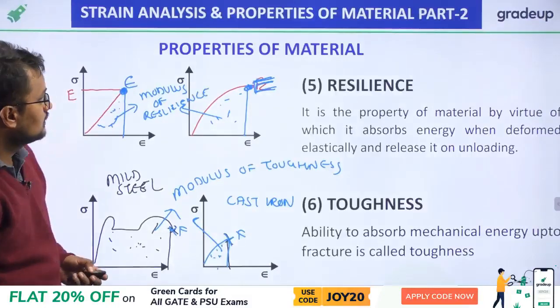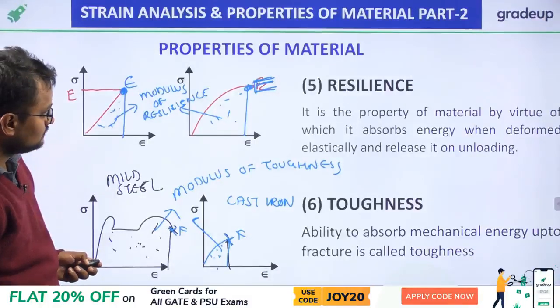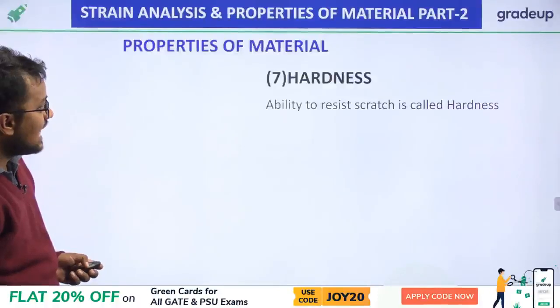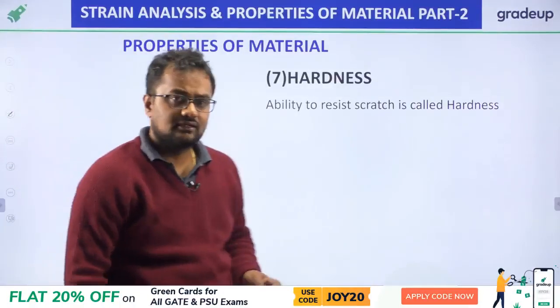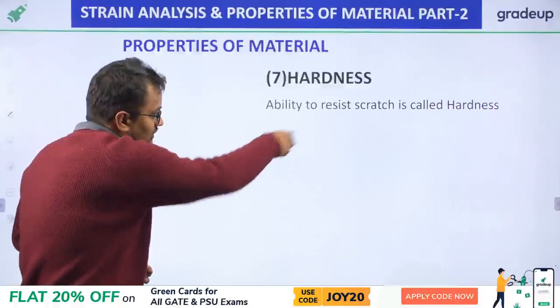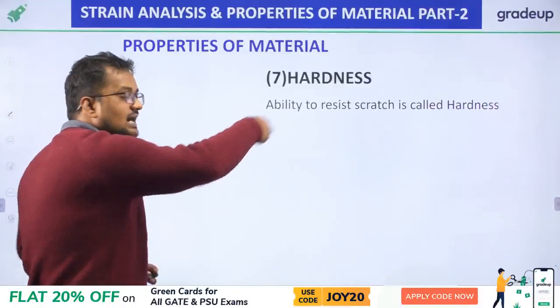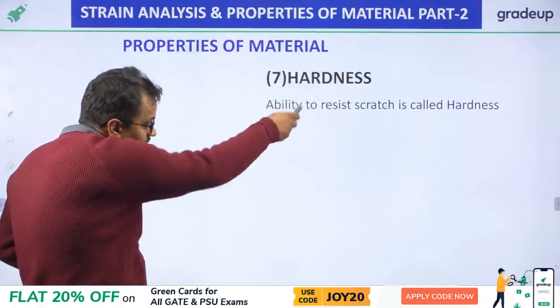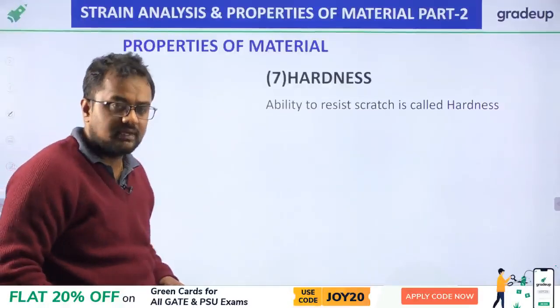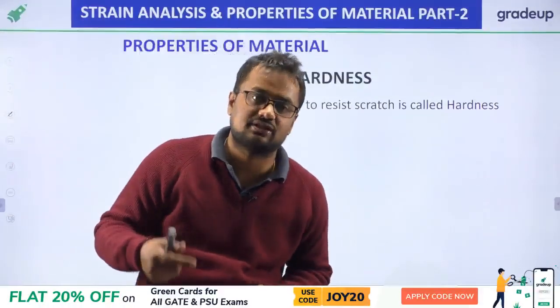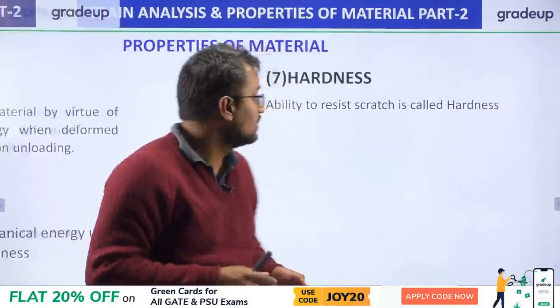Okay, let us go further. Hardness. If a material is hard, then if I apply a load, a scratch will not come. And if I apply a load and a scratch comes, then it is not hard. Hardness is related to scratch. Toughness is related to fracture.